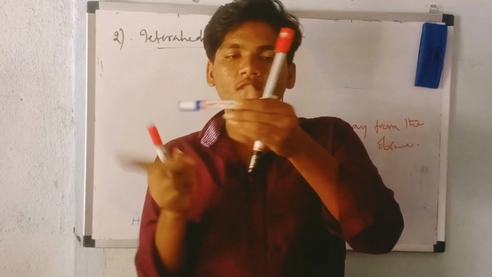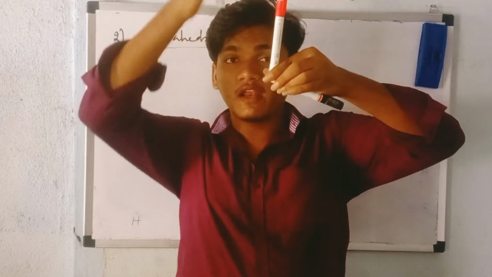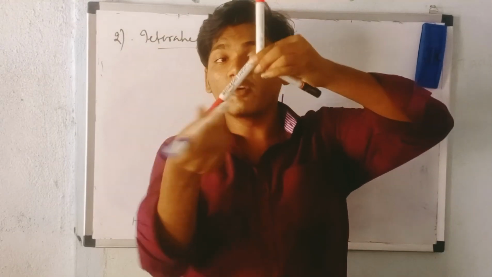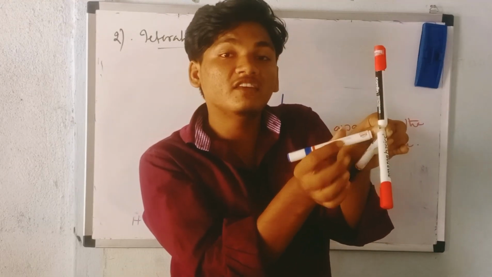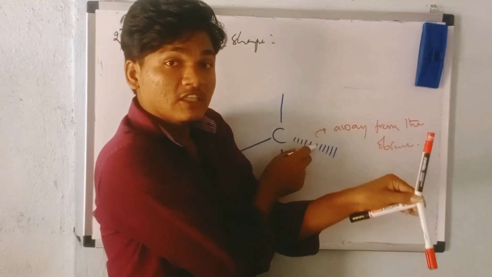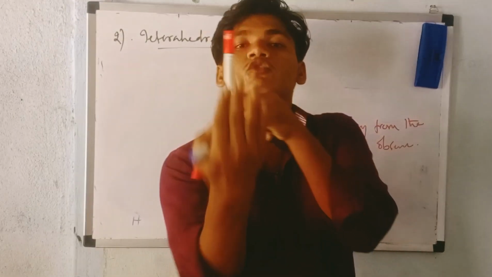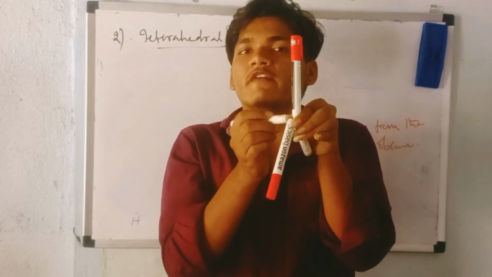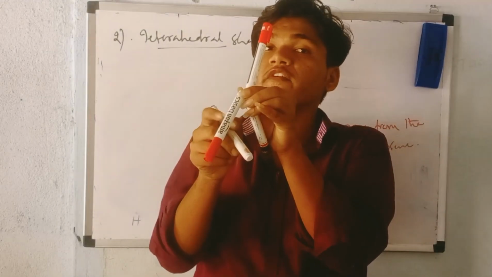See properly, one bond is like this, one bond will remain on the upper side, one bond on the downside, and one more bond will be situated on the back side. This bond situated on the back side is the one we cannot observe properly, which is away from the observer. Let us think the observer is on this side, so the bond situated on the other side is away from the observer.